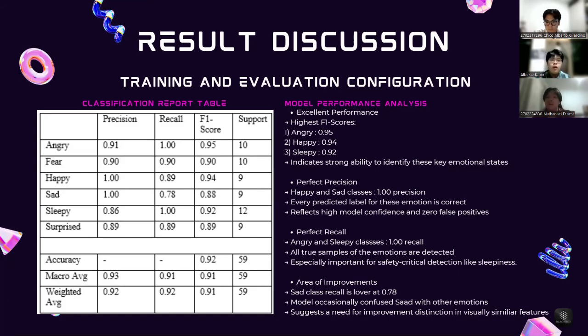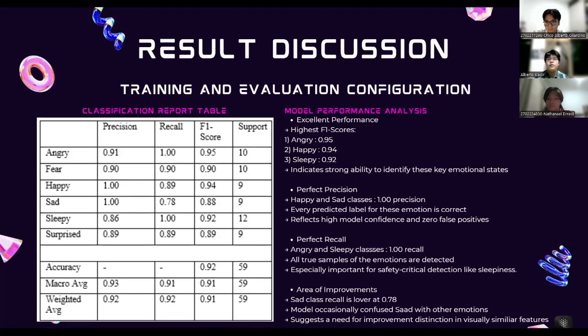For the case of the sad class, we have a precision of 1 and a recall of 0.78. A precision of 1 means that every time the model predicts a sad expression, it is 100% correct. It never wrongly labels another emotion as sad. But because of the recall, it means that the model only managed to detect 78% of the total data. The remaining 22% were missed or possibly predicted as other classes.